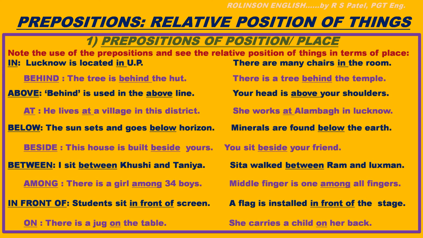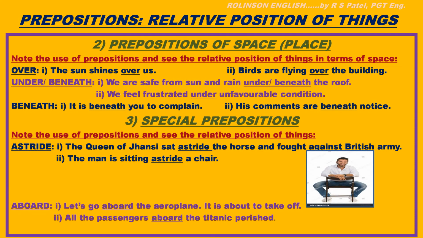On, there is a jug on the table. Here two objects, jug and table, their relative position with on. She carries a child on her back. Okay, now prepositions of space or place. Note the use of prepositions and see the relative position of things in terms of space this time.